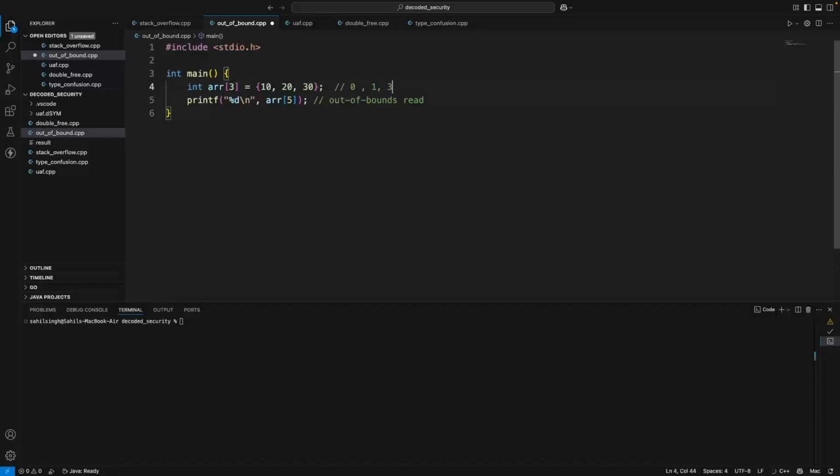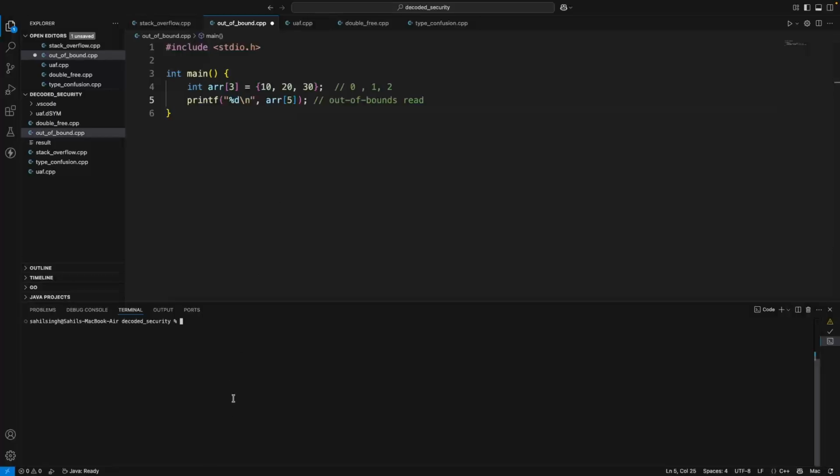But we are trying to access the 5th index, which is out of bound. So this reads memory that does not belong to the array. And you might leak secrets, pointers or keys. This is exactly how Heartbleed worked, a famous memory bug.